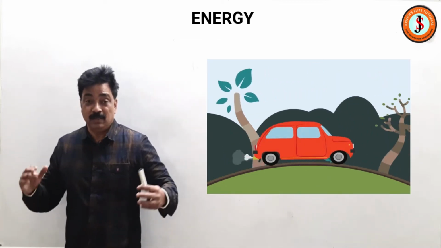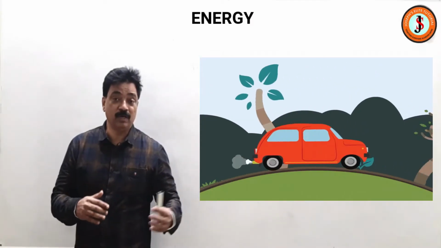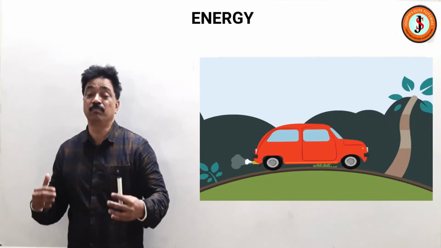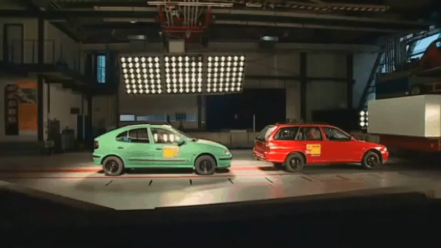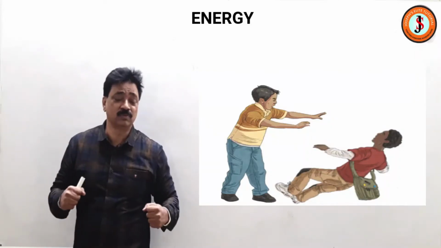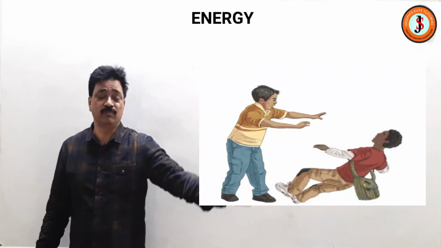So imagine if a moving car goes and strikes another stationary body, then the other body also will have the impact because of the strike by the moving car. Suppose you are running and a boy is standing and you just go and hit him, the boy will fall down.